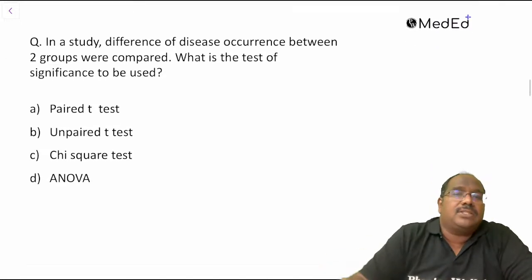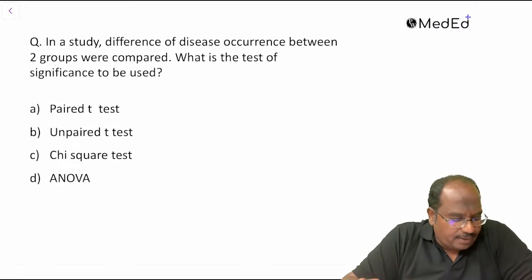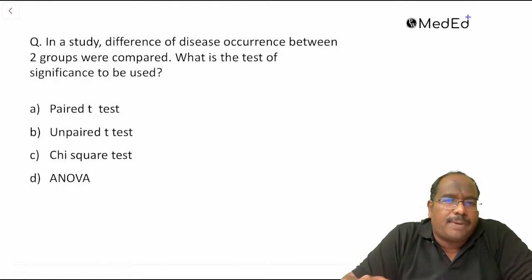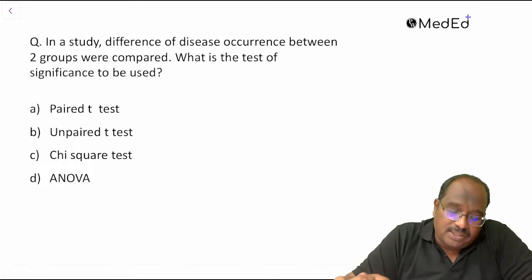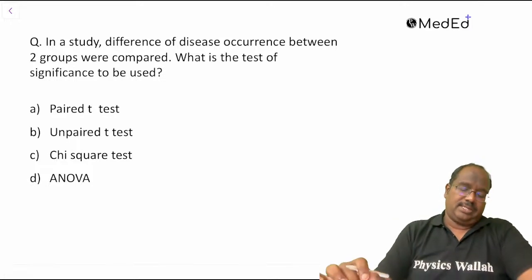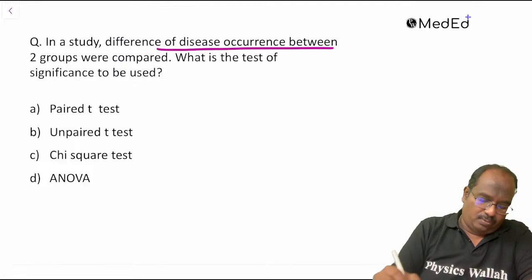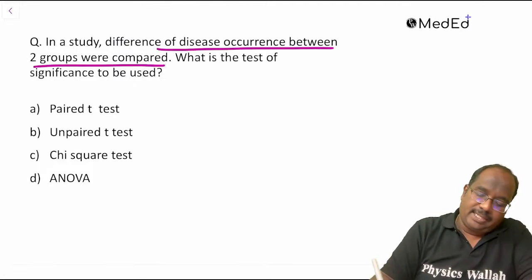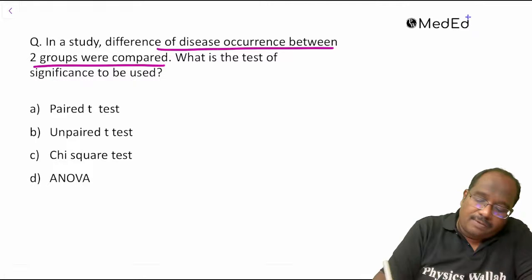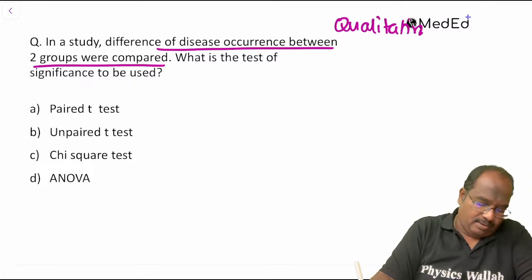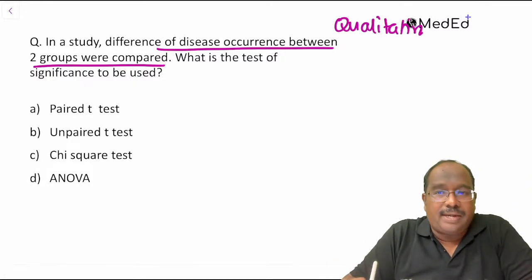What is the answer for this question? In a study, the difference of disease occurrence between two groups was compared. What test of significance was used? Difference of disease occurrence between two groups. First, we have to see whether it is quantitative or qualitative data.